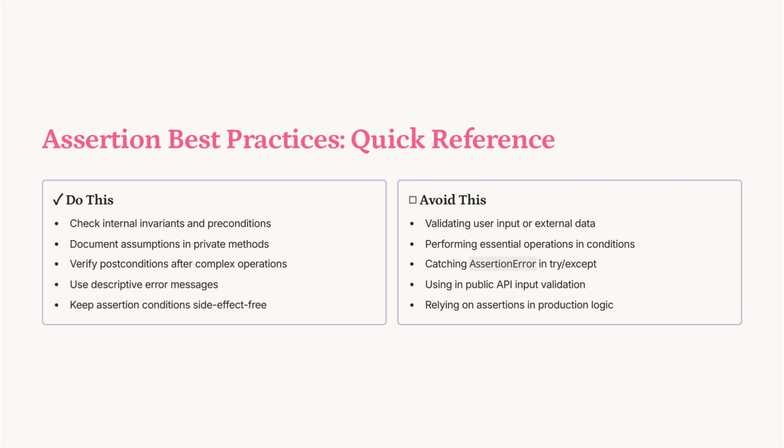Use assertions to check internal invariants, document assumptions in private methods, and verify postconditions after complex operations. Ensure error messages are descriptive and conditions are side effect free. Avoid using assertions for user input validation, essential operations, or in public application programming interfaces. Never catch assertion error in try-except blocks or rely on assertions in production logic.